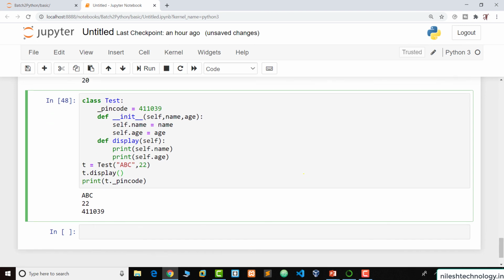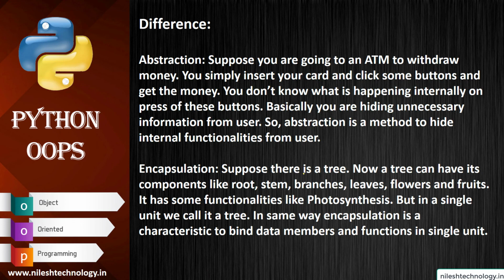So going to the PPT. Let's see the difference between abstraction and encapsulation. See, there is one scenario here. Suppose you are going to an ATM to withdraw money. You simply insert your card, click some buttons and you get the money. You don't know what is happening internally on pressing these buttons. Basically you are hiding unnecessary information from the user. So abstraction is a method to hide the internal functionality from the user.